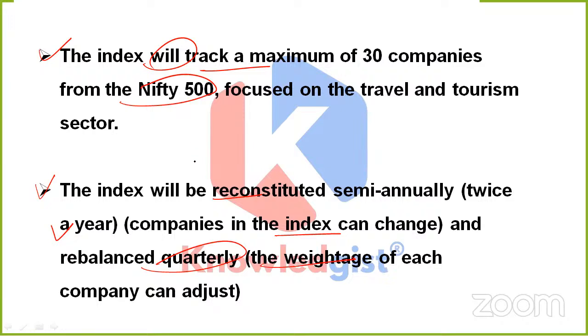Here, three things were important. This index will be reconstituted semi-annually, that is twice a year, and the companies in the index can change, of course, and hence the rebalancing process is going to happen on a quarterly basis. That is, the weightage of each company can adjust. Clear?